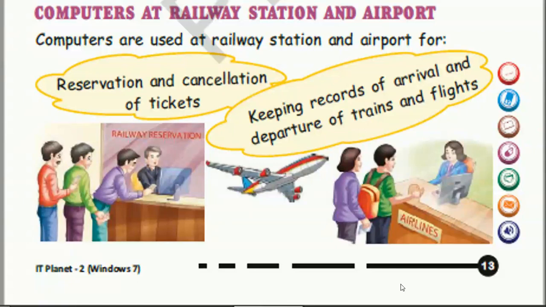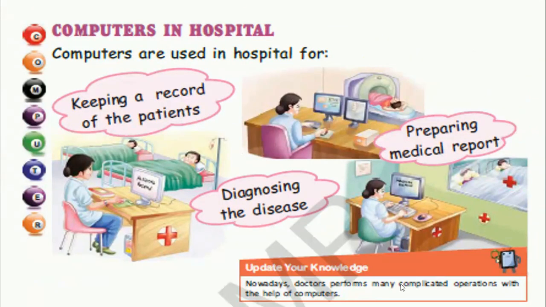Computers are used at railway station and airport for reservation and cancellation of tickets, keeping records of arrival and departure of trains and flights. Next page. Computers in hospital.